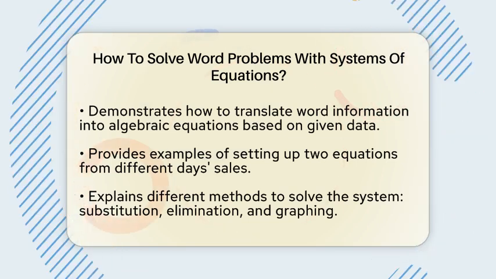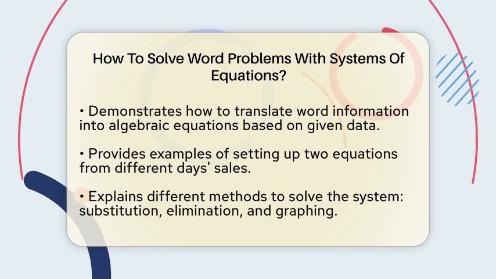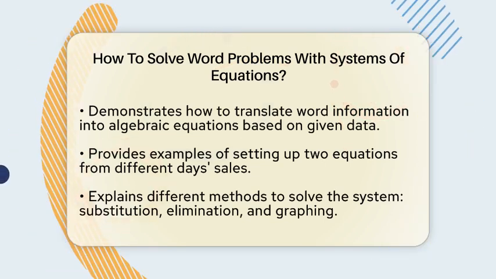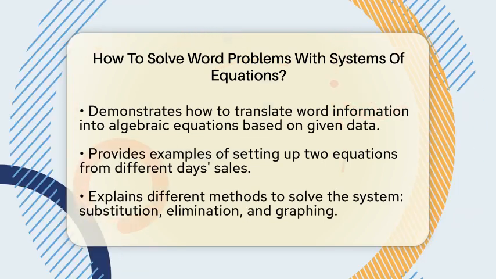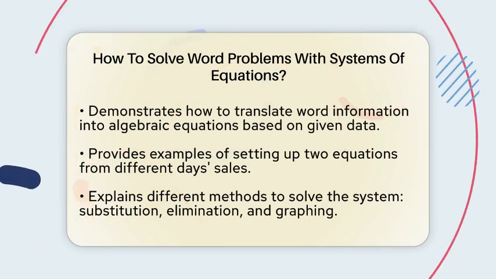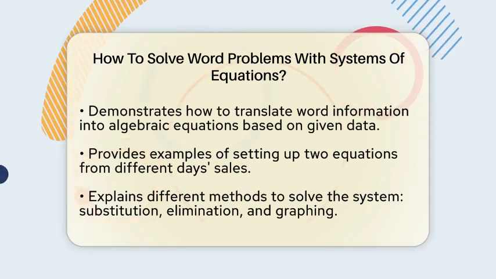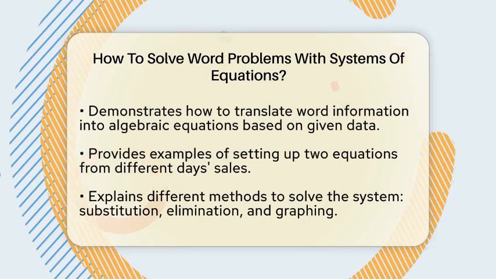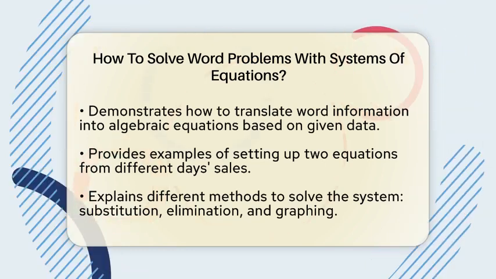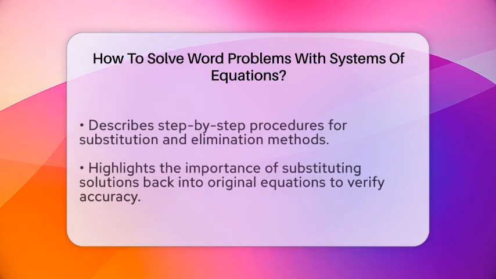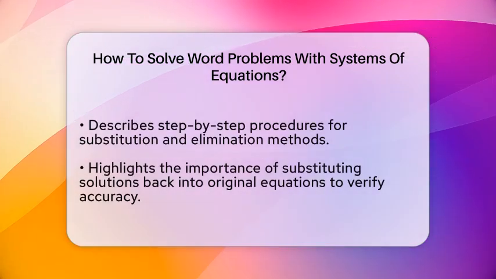Choose a method to solve the system. You can use substitution, where you solve one equation for one variable and plug it into the other. Or you can use elimination, where you add or subtract the equations to cancel out one variable. Graphing is another option, but it's less precise for exact answers.